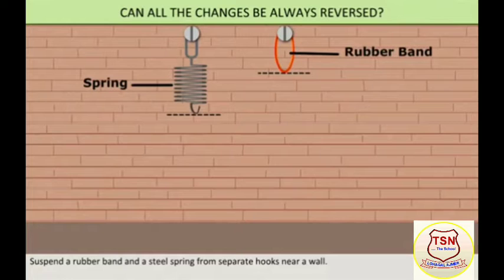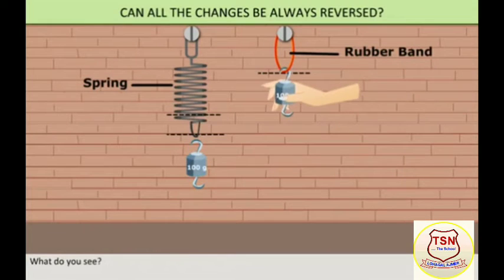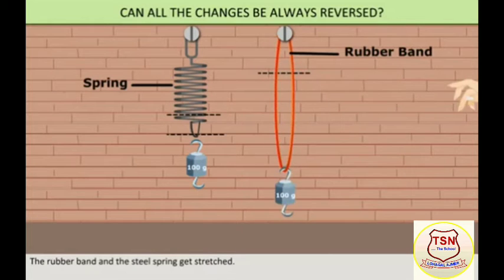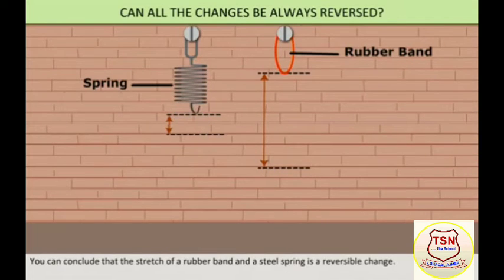Suspend a rubber band and a steel spring from separate hooks near a wall. Mark their position on the wall. Now add a weight of 100 grams to each. What do you see? The rubber band and the steel spring get stretched. The rubber band stretches more than the steel spring. Mark their new position on the wall. Remove the weights and observe. The rubber band and the steel spring return to their original positions. You can conclude that the stretch of the rubber band and steel spring is a reversible change.